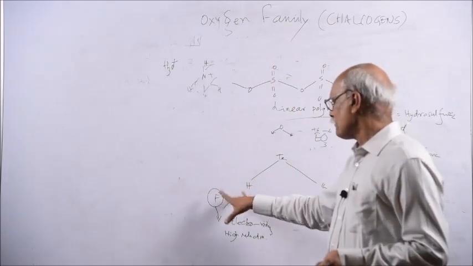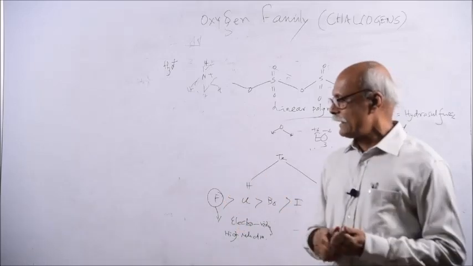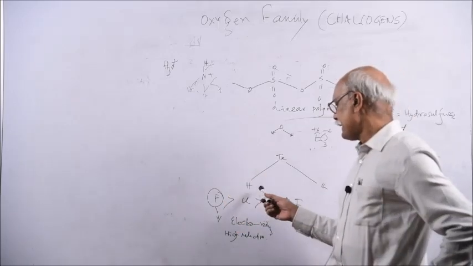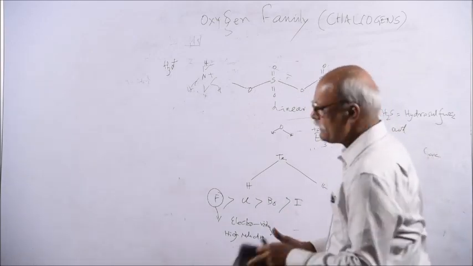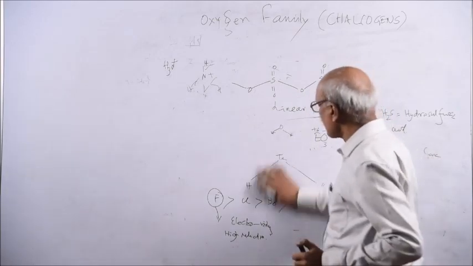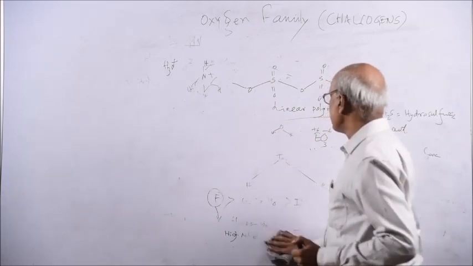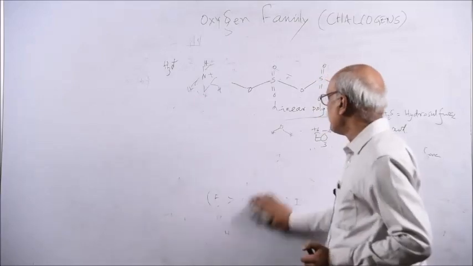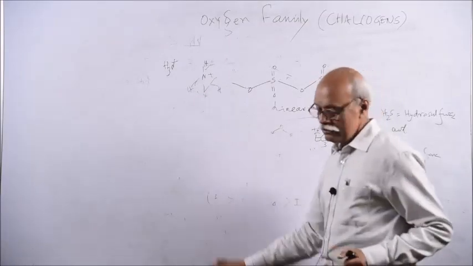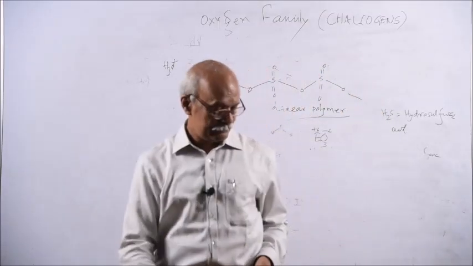So fluorides are common, then chlorides, then bromides, then iodides. So in this oxygen family, mostly you will find the fluorides, and the chlorides, bromides and iodides are fewer. They also form compounds, but fewer. So this is regarding the halides.